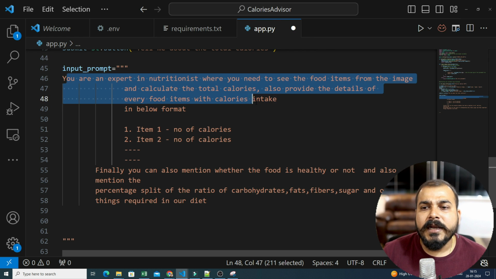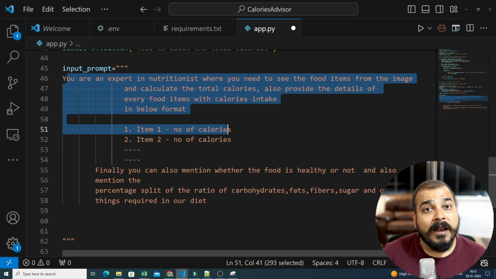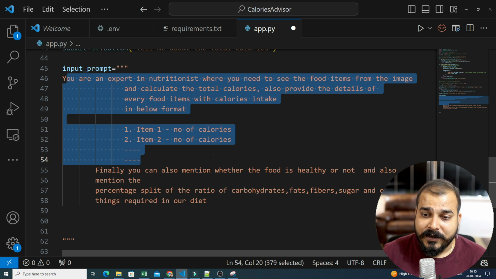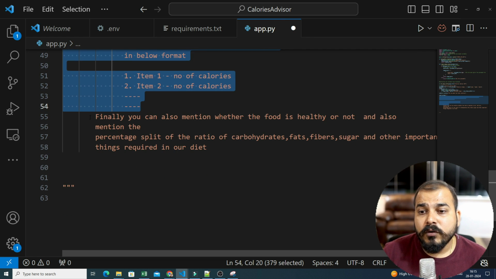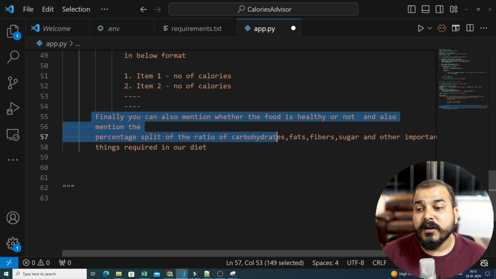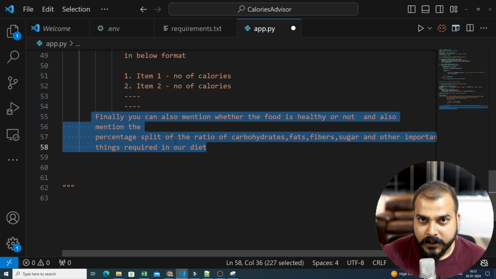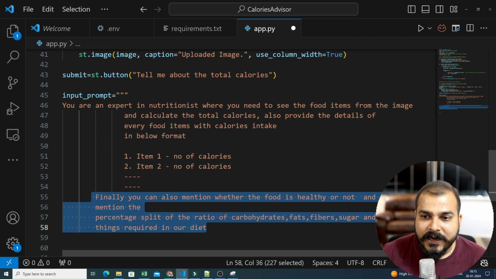Also provide details of every food item with the calorie intake in the below format. Item 1, number of calories. Item 2, number of calories, and so on. Finally, you can also mention whether the food is healthy or not, and also mention the percentage split of the ratio of carbohydrates, fats, fiber, sugar, and other important things that are required in our diet. So this is a kind of input prompt.